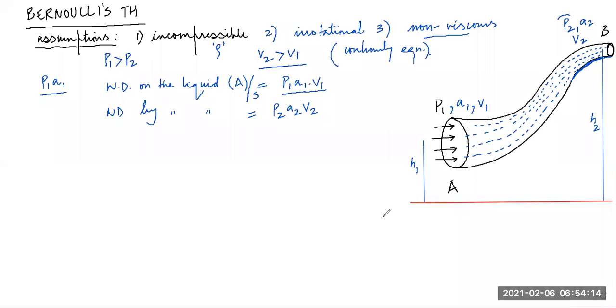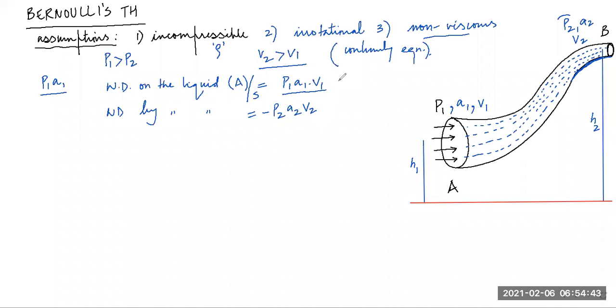Work done by the gas in a chamber is positive, and work done on the gas when we move the piston is taken as negative. In thermodynamics it's reversed, but in fluid dynamics, we take work done on the liquid as positive, and when the liquid is doing work, we take it as negative. So it will be negative P2 A2 V2.